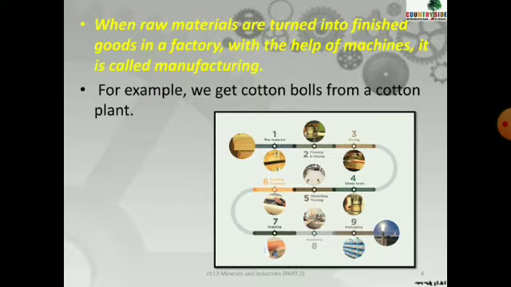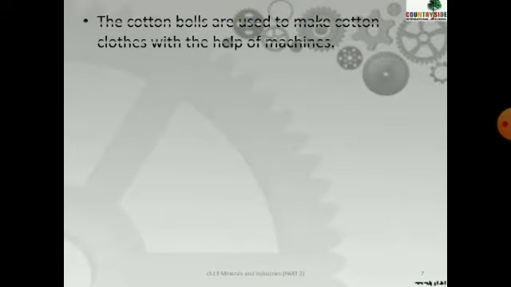See, here one example is given of cotton balls. Now cotton balls are obtained from the cotton plant, right? Can you directly wear the cotton plant?